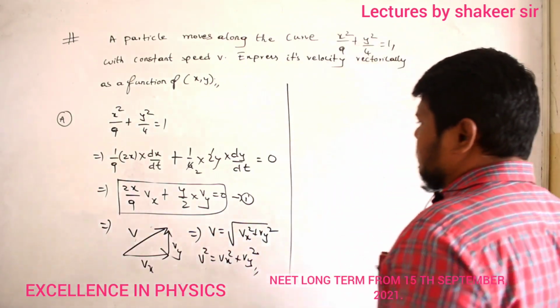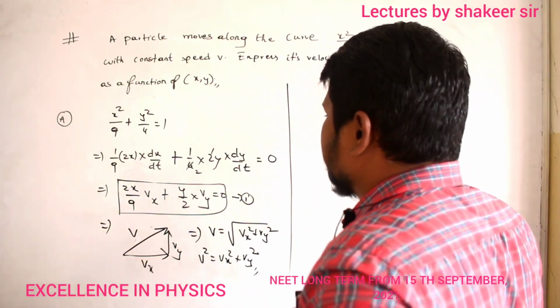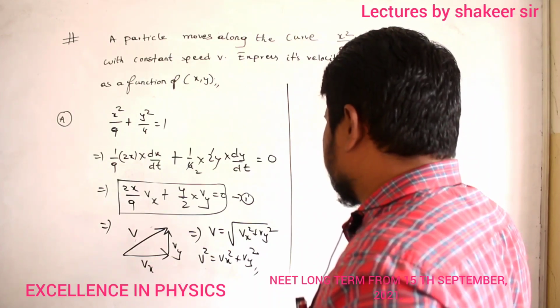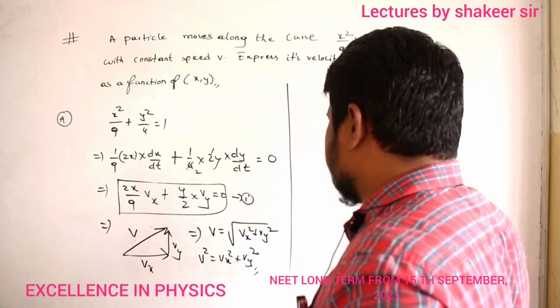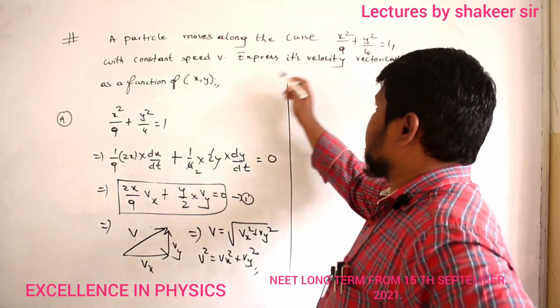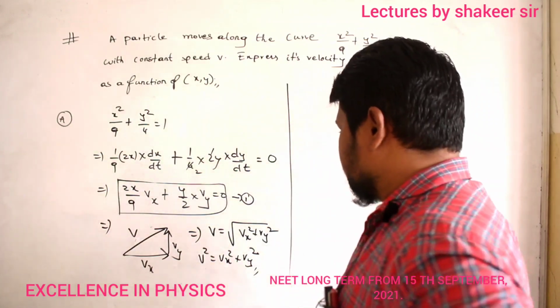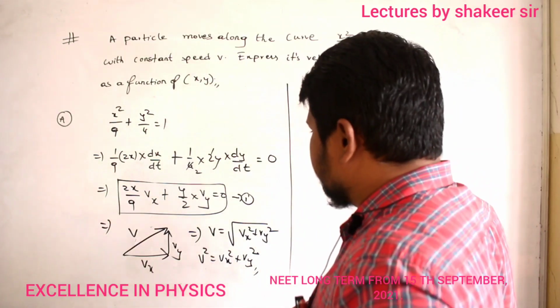So let us try to write this equation in terms of Vx. Speed is already given as V. So V square is equal to Vx square plus Vy square. I got equation up to here.